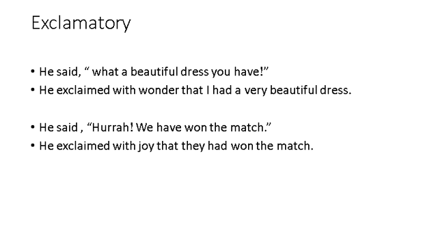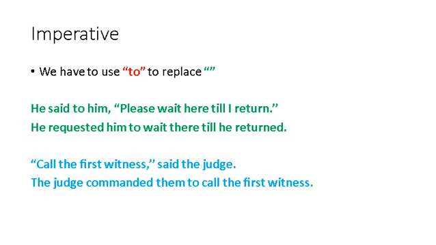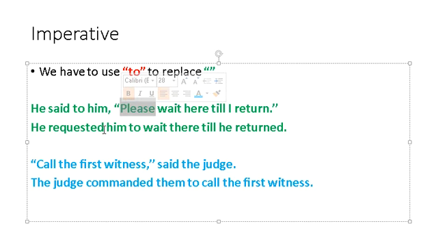Now, another kind of sentence that remains is the imperative sentence, which is like a command, a request, whatsoever it is. It may be a command, a request, an advice. So how to change this one? In this kind of sentence, the commas and inverted commas will be replaced with the word "to", and when we use the word "to", it will make an infinitive, and you need not change the tense later. So here we have a sentence: He said to him, "Please wait here till I return." Now this "please" indicates that he is requesting.